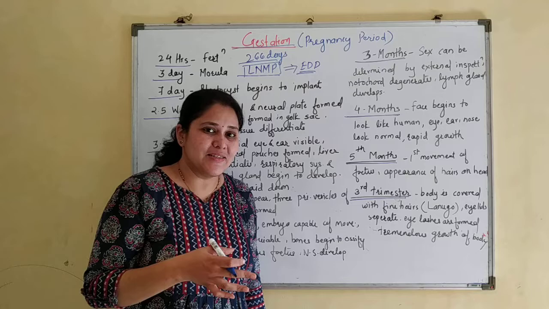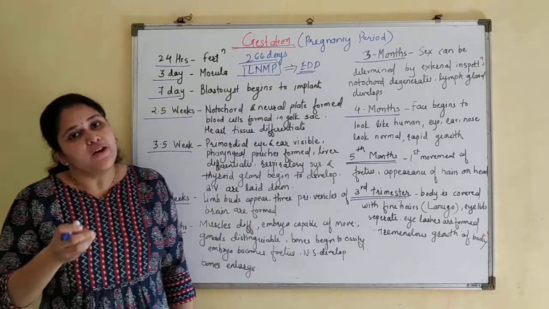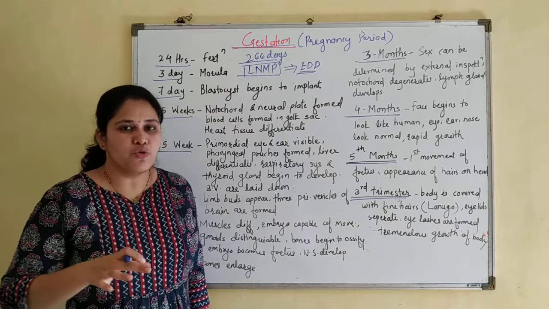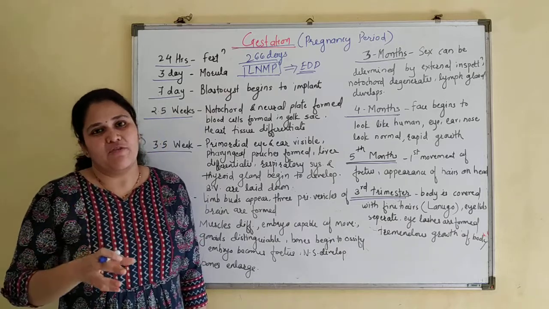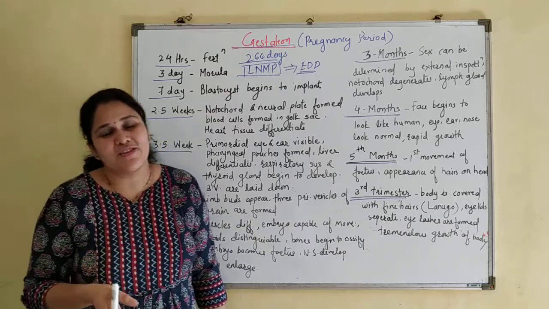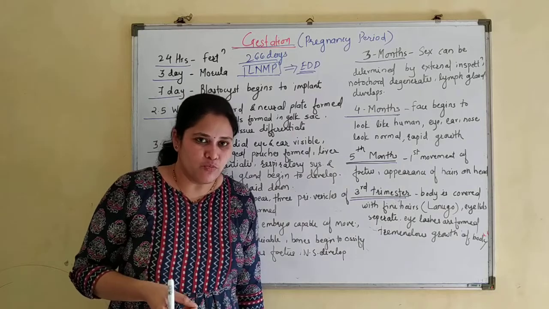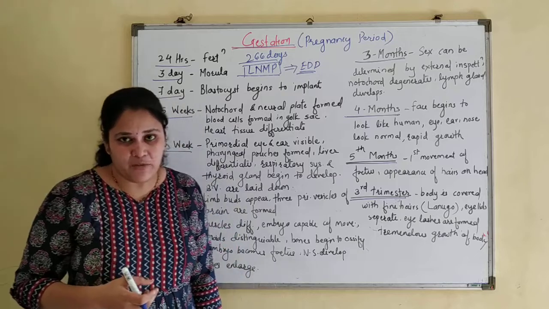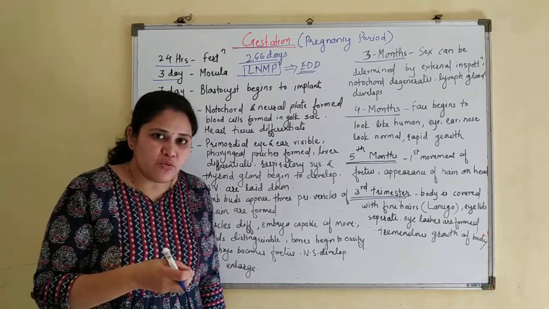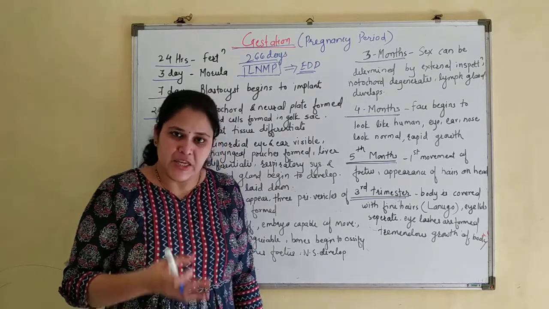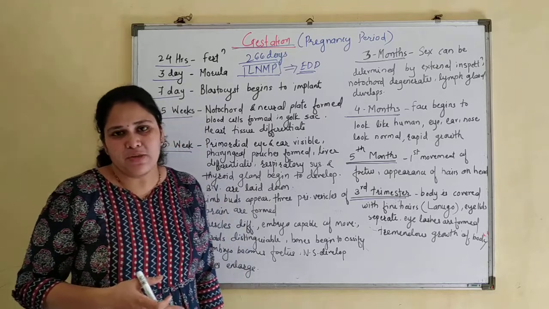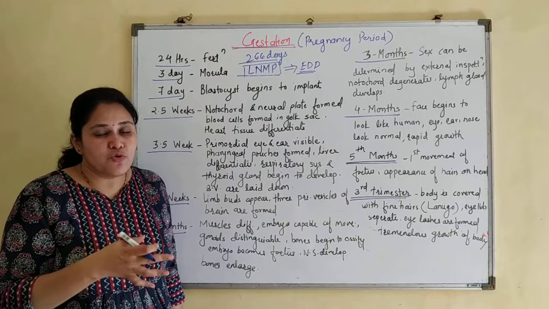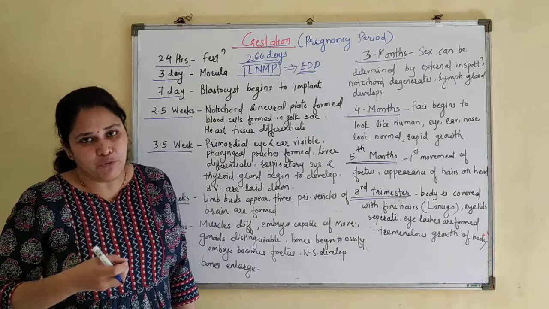But nowadays this technique is misused to know the sex of the fetus, because when we are preparing the chromosome pattern, we can find whether the baby has XX chromosomes or XY chromosomes. So this technique is used for female feticide. The test which we use to know the sex of the baby is the same technique. This is known as amniocentesis, but its purpose is different. It is used to study chromosomal aberrations or abnormalities.